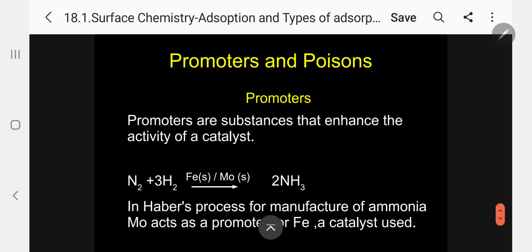So that is the catalyst. Generally a catalyst will decrease the energy of activation, so the rate will increase. Correspondingly, the reaction will be easily faster.